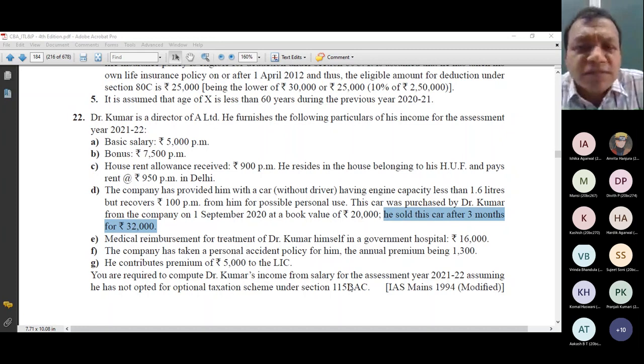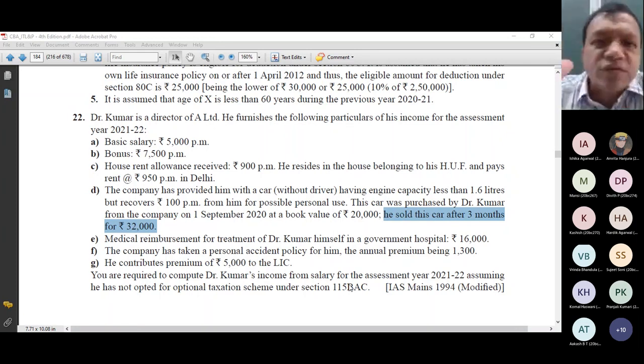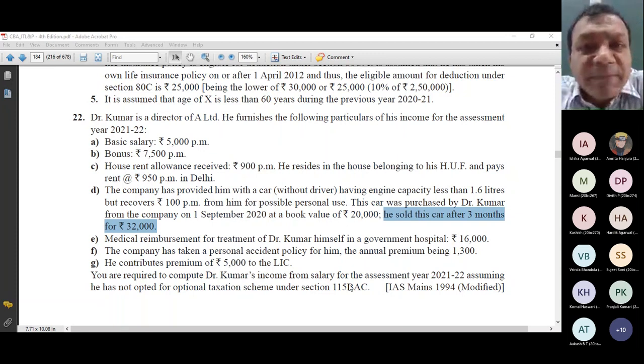But for the time being, let me give you a brief idea. Whenever you sell any capital asset, gain or loss has to be computed under the head capital gain. So the question arises, what is a capital asset? That I am not discussing right now.